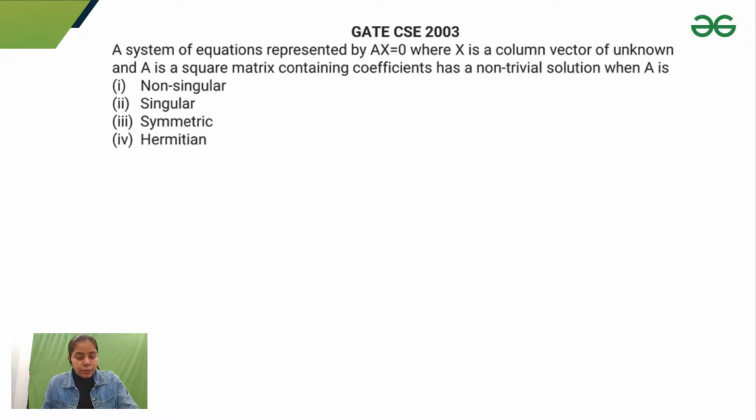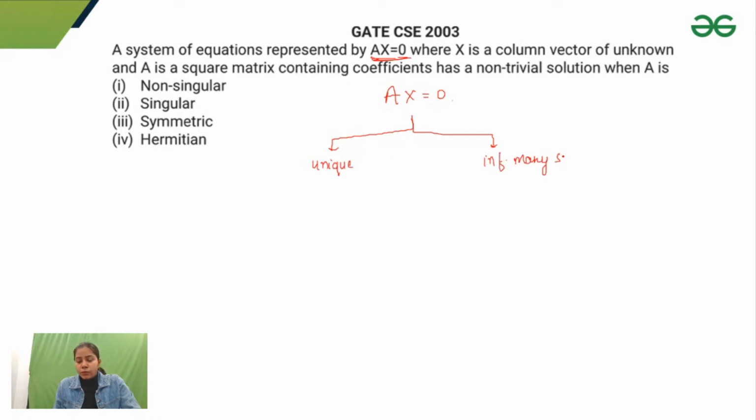Right, guys, option B would be correct here. You can see why option B is correct, because we are given a homogeneous system of linear equations AX = 0. And we know that in a homogeneous system of linear equations, we have only two types of solution. What are those two types? Either I'll get a unique solution or I'll get infinitely many solutions. There are only two types of solution possible.